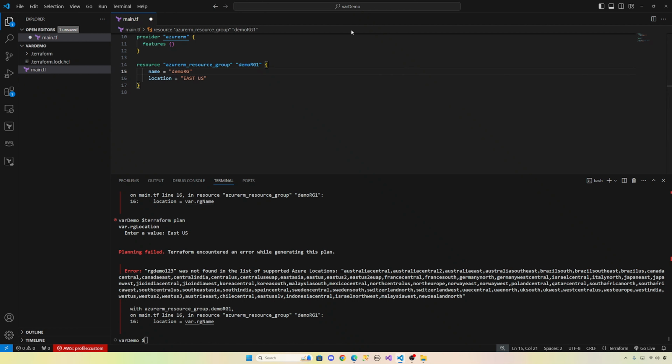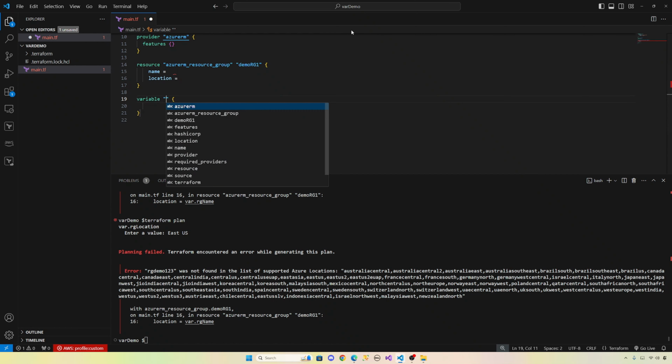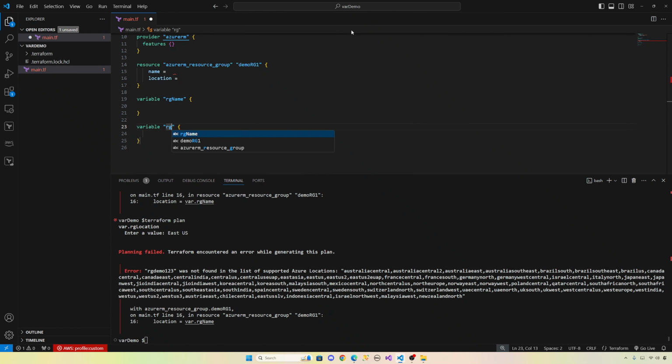Let's introduce variables in here. So let's delete this one. We don't want to hard code the name and location. So let's create a variable first. To access a variable, you have to declare it first. So declare it using the variable keyword. This is a variable. Let's give a name to the variable. You can give any name. Let me give rg_name. So that's it. Now let's create another variable with the variable keyword, rg_location. That's it. So you have declared the variables.